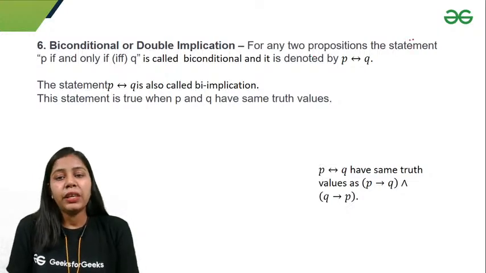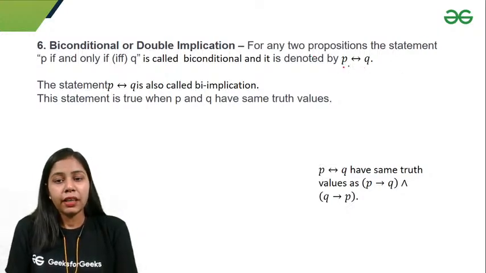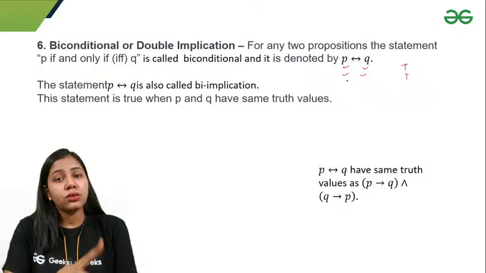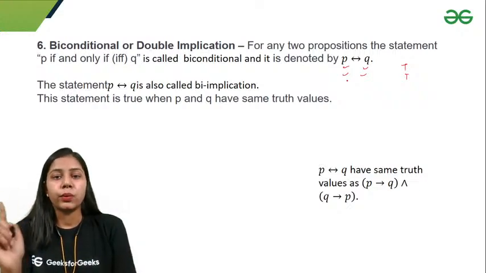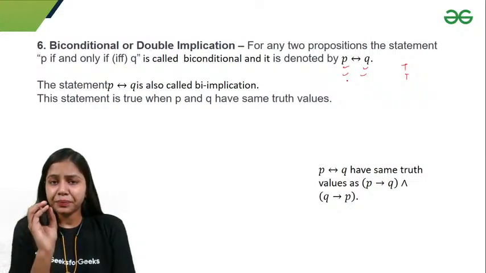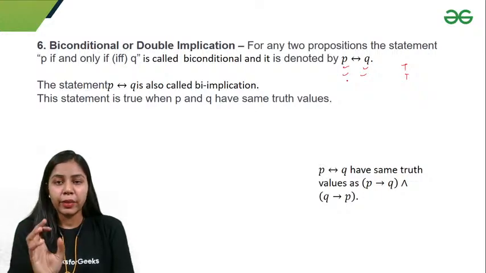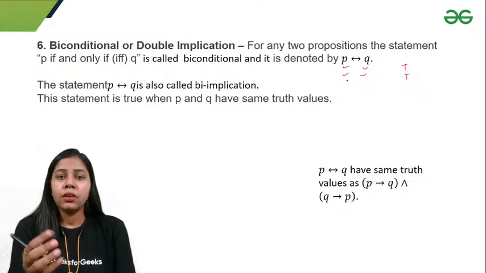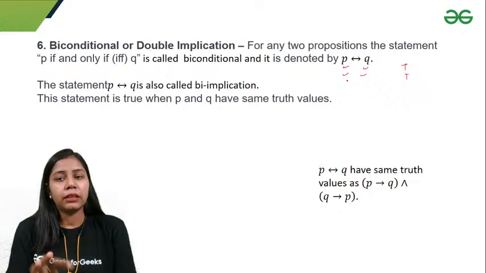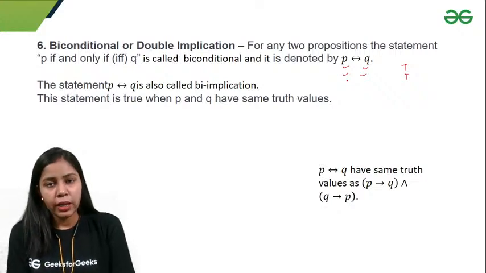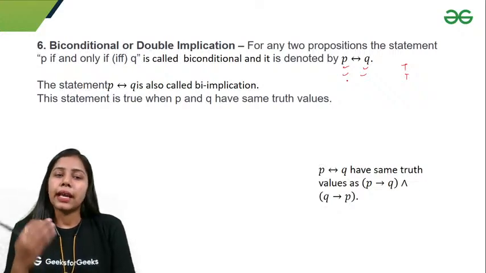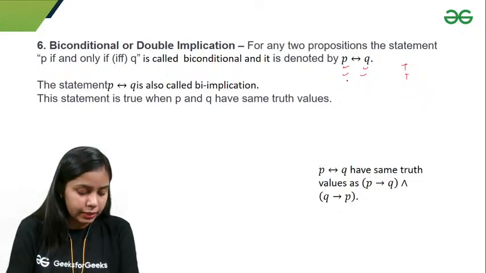The next connective we have is the biconditional, or double implication. It's basically P if and only if Q. If P is true and Q is true, then the statement is true. If P is false and Q is false, then it is true. If P is true and Q is false, then it is false. So what is happening here? Both statements are true at the same time, or both statements are false at the same time, then I get true as their truth value. Otherwise, I get false.